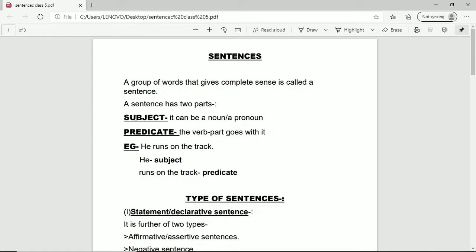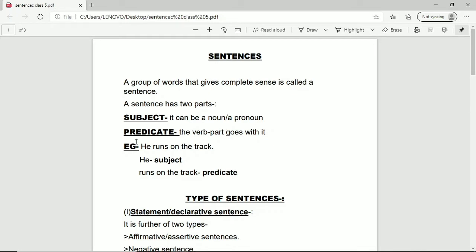As it is visible in the notes in front of you, a sentence has two parts, subject and predicate. Students, you already know that subject is always a noun or a pronoun. For example, Reena is washing utensils. Here, Reena is subject. And if I replace Reena with a pronoun, what would I say? I would say that she is washing utensils. So here again, she is subject and it is a pronoun. So it's very much clear to you that subject is always a noun or a pronoun, right?